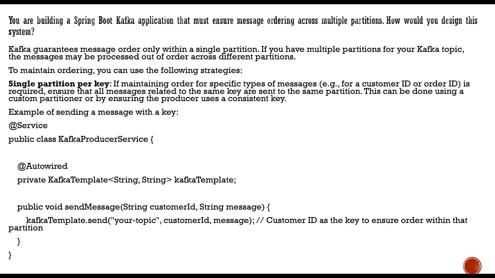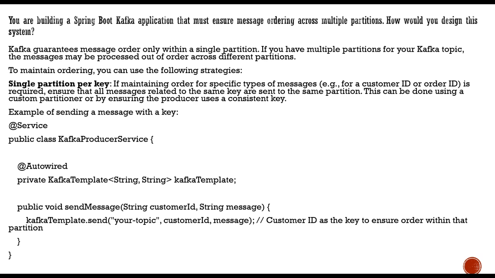So you have to have a single partition per key. Now if you are maintaining order for a specific type of messages, let's say adding some customer ID or order ID is required in that. Okay, so it will ensure all the messages which are related to that same key are sent to the same partition. This will internally be taken care of by Kafka, but this can be done using custom partitioners or by ensuring the producer uses a consistent key.